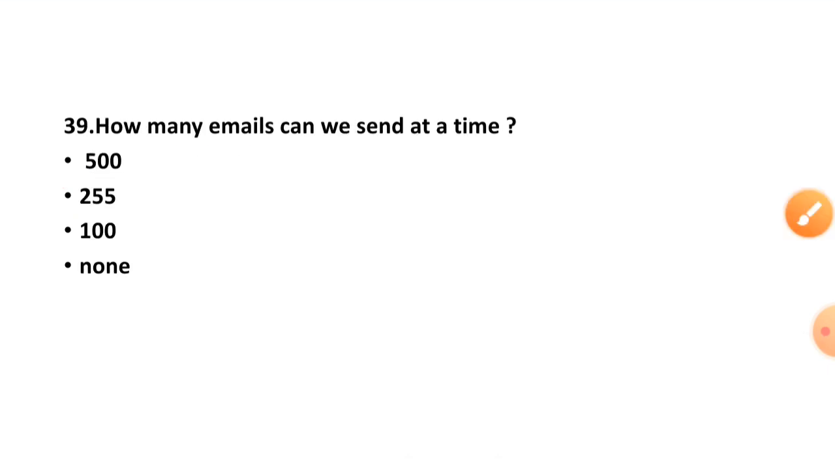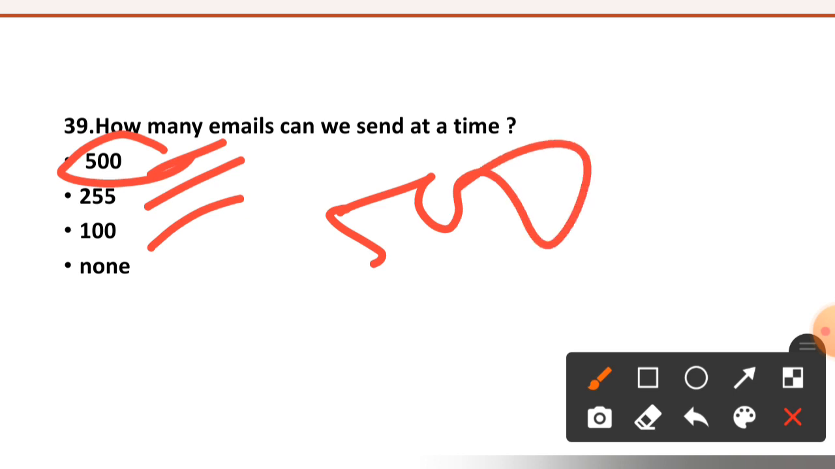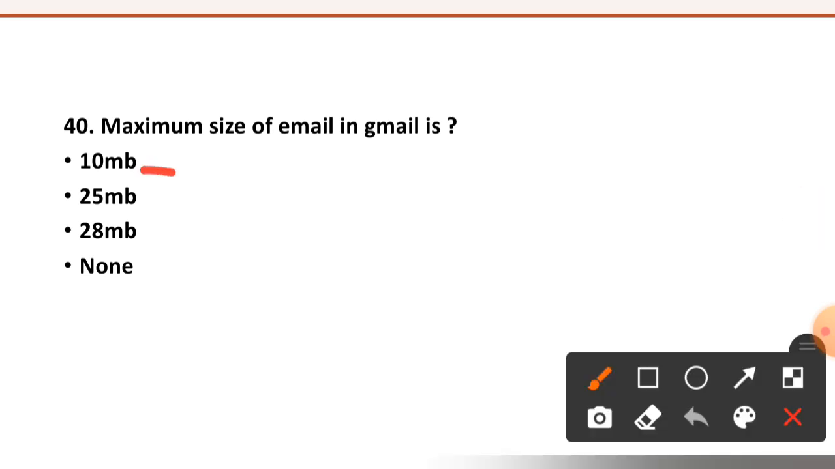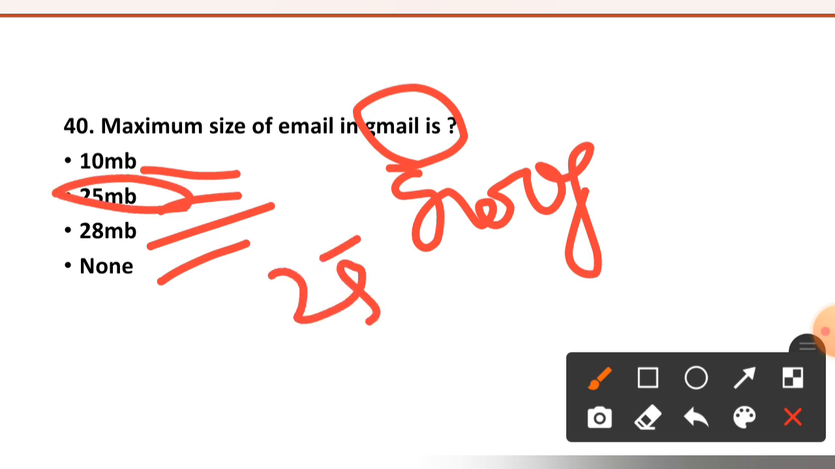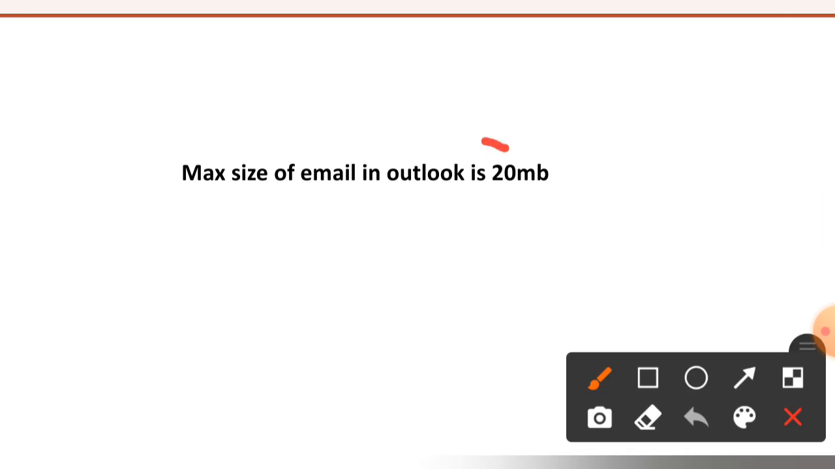39th question. How many emails can we send at a time? 500, 200, 55, 100, or none. Right option is option number first, 500. 40th question. Maximum size of the email in Gmail is 10 MB, 25 MB, 28 MB, or none. This is for Google Mail. Right option is option number second, 25 MB. Maximum size of email is 25 MB in Google Mail, but in Outlook it is 20 MB.